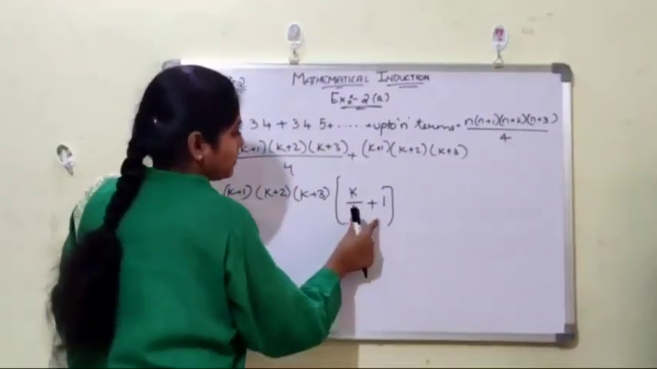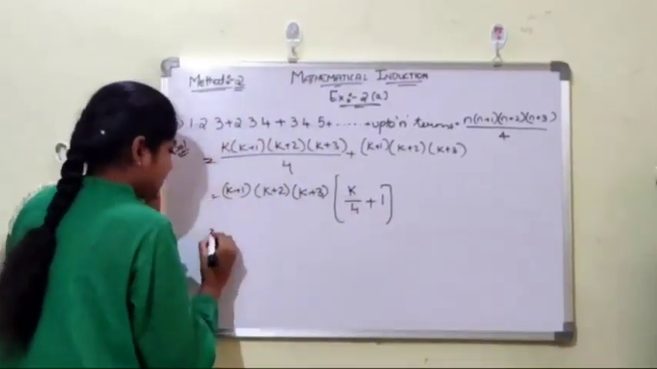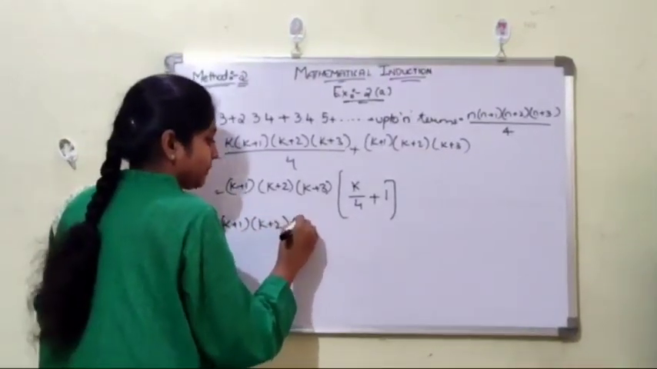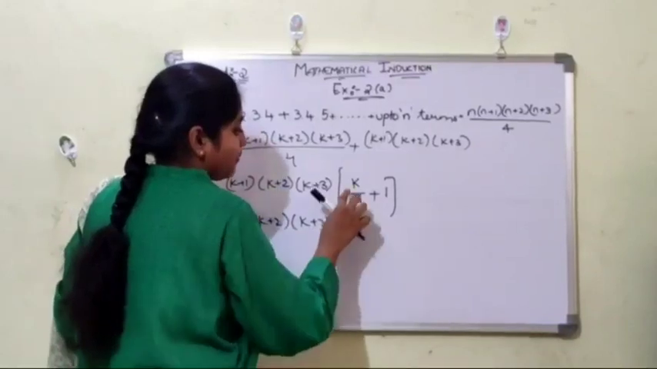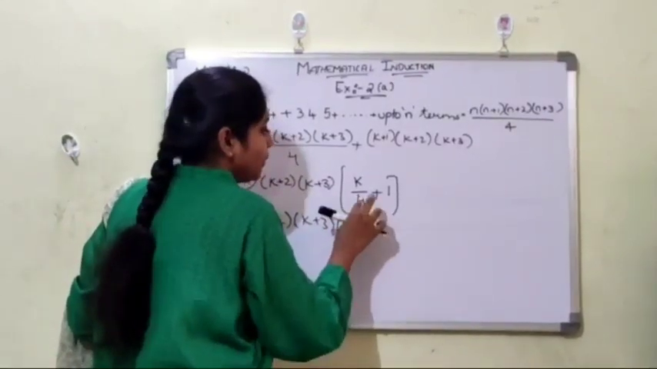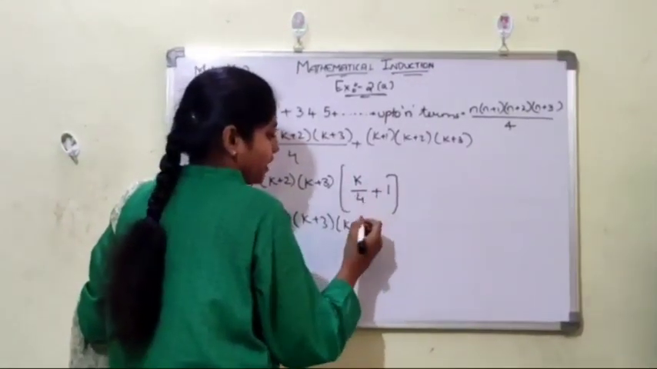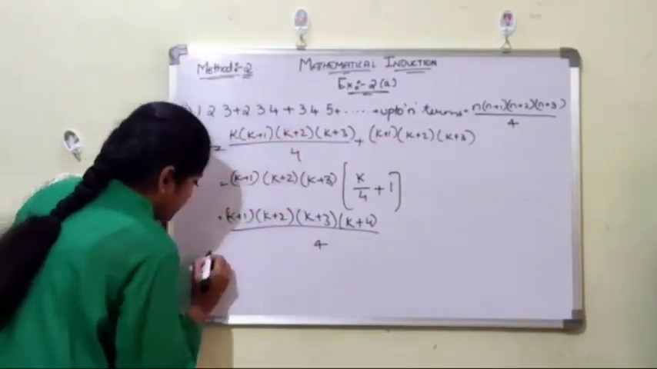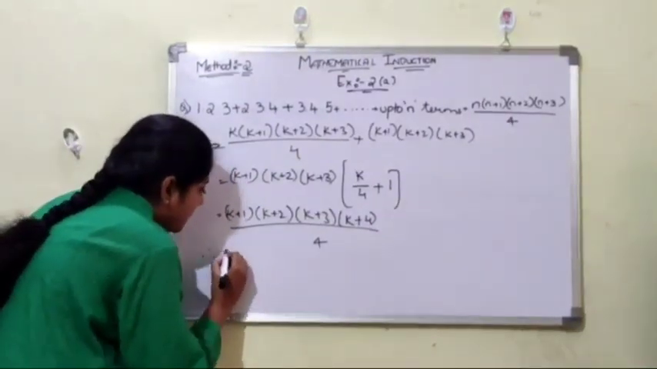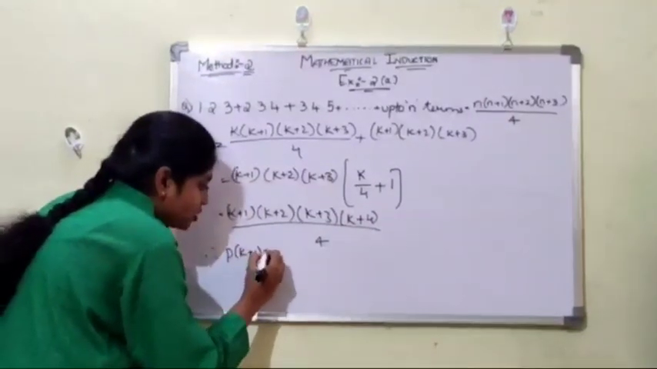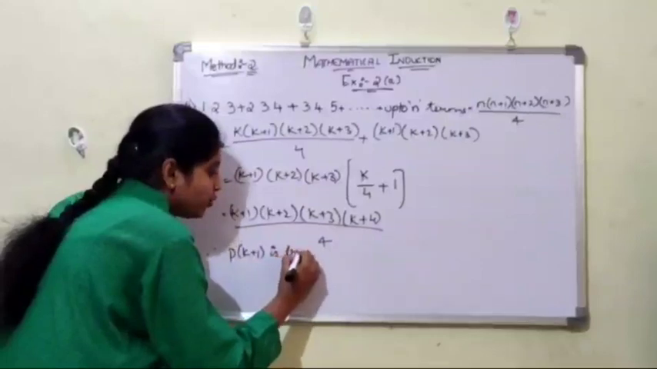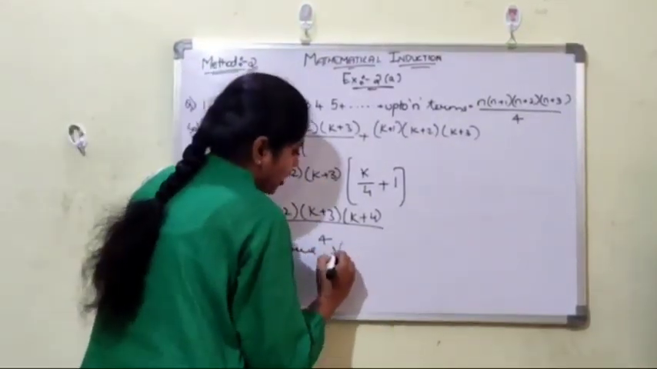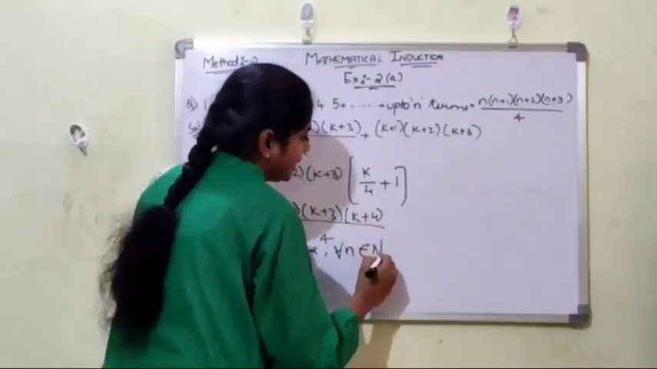Now solve this part here. (k plus 1) into (k plus 2) into (k plus 3), then (k plus 4) into 4, whole divided by 4. So therefore P of k plus 1 is also true for all n belongs to capital N.